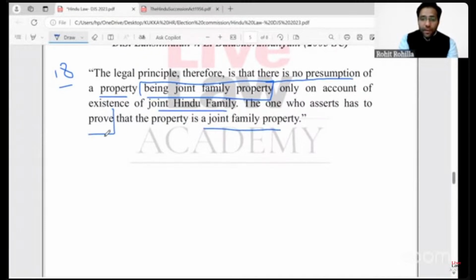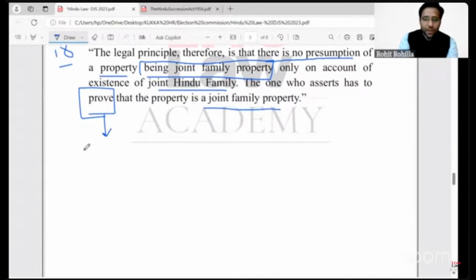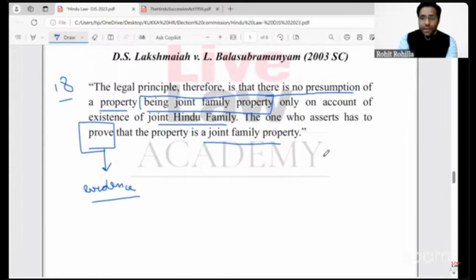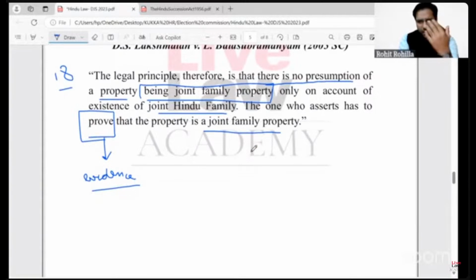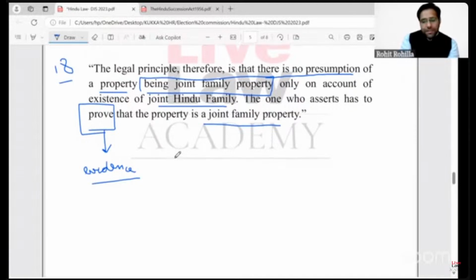Now, the word prove here indicates that the person concerned who is asserting that the property is a joint family property needs to prove it through evidence, right? Proof is always the subject matter of evidence. In the absence of evidence, we cannot say a particular thing is proved, disproved, or not proved, as per the definitions given in the BSA and the Indian Evidence Act, right? So basically, the proof has to be there, and proof cannot be in the absence of evidence, right?